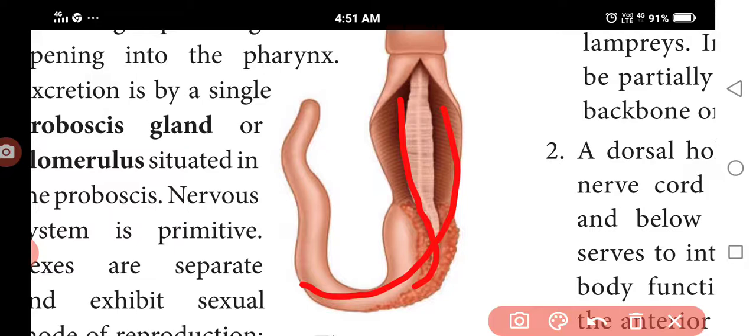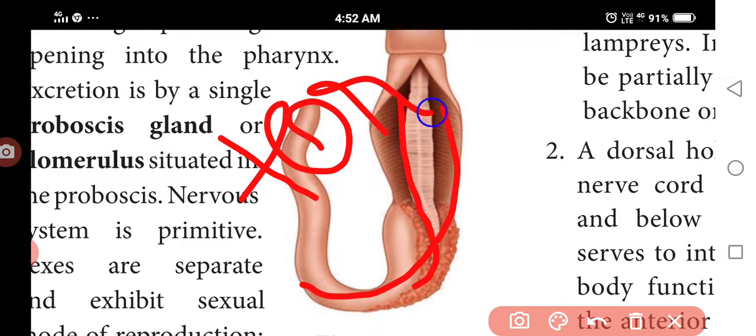Sexes are separate, and the sexual mode of reproduction is followed. External fertilization takes place. Development is indirect, and the larva is the tornaria larva. Examples are Balanoglossus, Saccoglossus, and Ptychodera flava, the Indian hemichordate found in Krusadai island in Tamil Nadu.